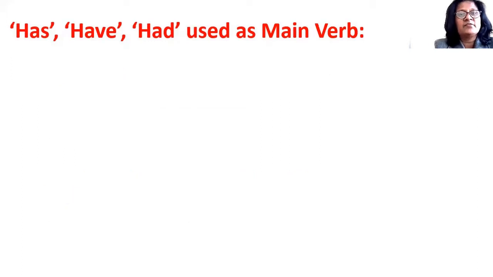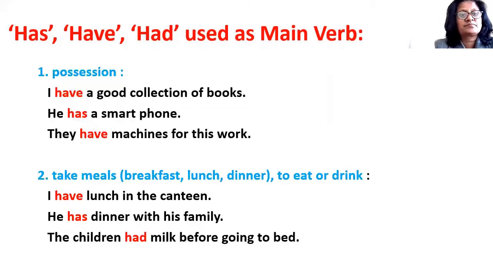Has and have is also used to indicate taking meals, that is taking breakfast, lunch or dinner, or to eat or drink. So I have lunch in the canteen, this means I take lunch in the canteen.